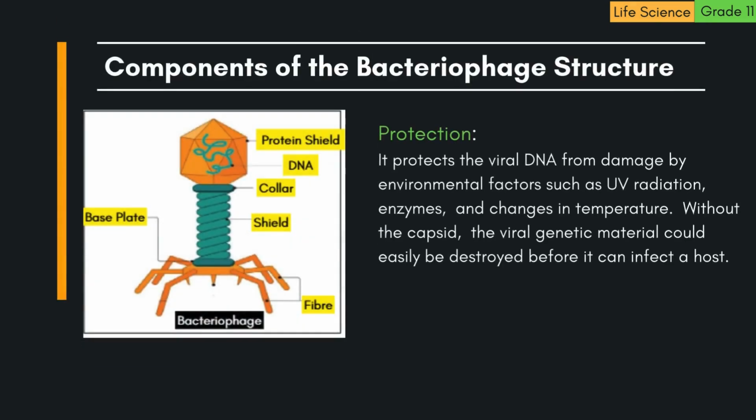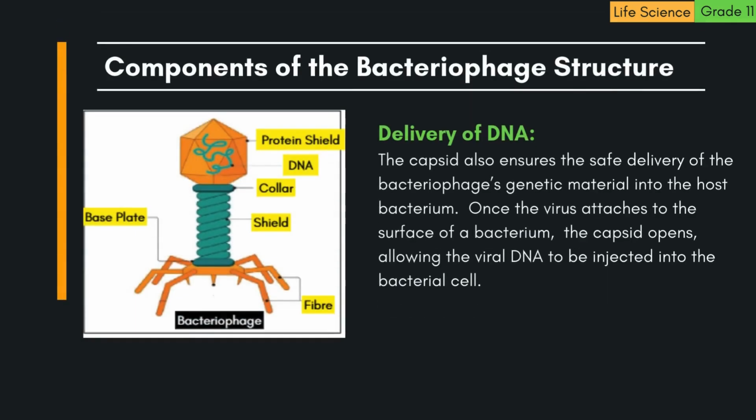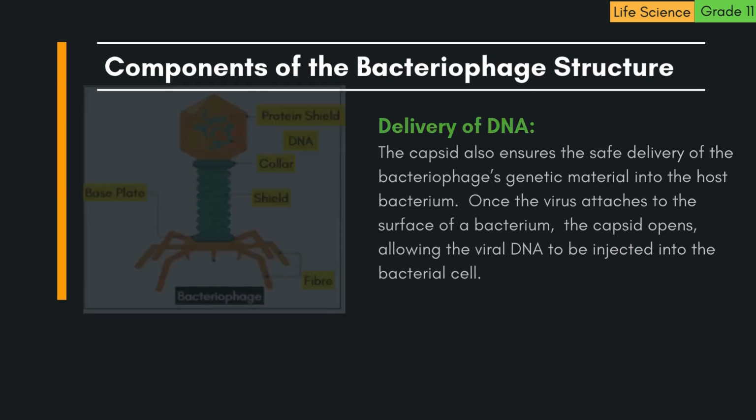A. Protection. It protects the viral DNA from damage by environmental factors such as UV radiation, enzymes, and changes in temperature. Without the capsid, the viral genetic material could easily be destroyed before it can infect a host. B. Delivery of DNA. The capsid also ensures the safe delivery of the bacteriophage's genetic material into the host bacterium. Once the virus attaches to the surface of a bacterium, the capsid opens, allowing the viral DNA to be injected into the bacterial cell.